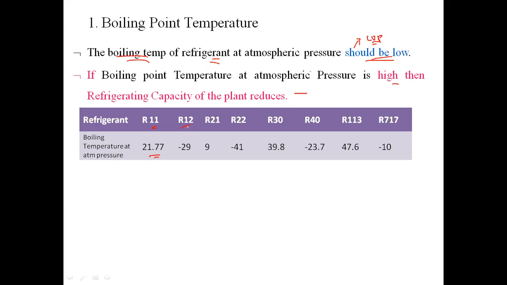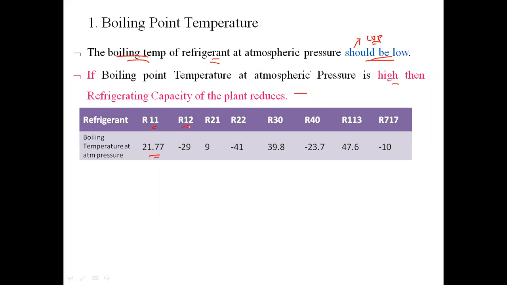Boiling point temperature means the temperature at which the liquid refrigerant gets converted into vapor refrigerant. That is our ultimate aim in the evaporator. By absorbing the heat, the liquid refrigerant should easily get converted into vapor refrigerant. If the boiling point temperature of that refrigerant is high, then there may be the chances that not all the liquid refrigerant gets converted into vapor.